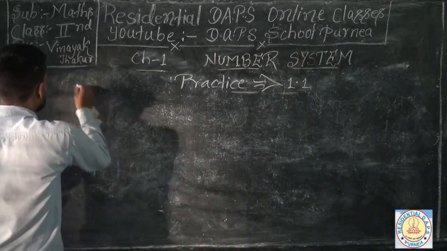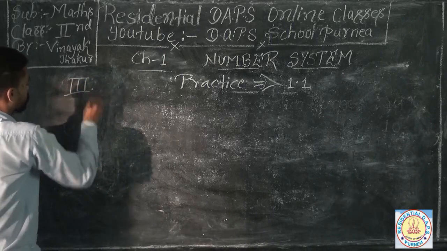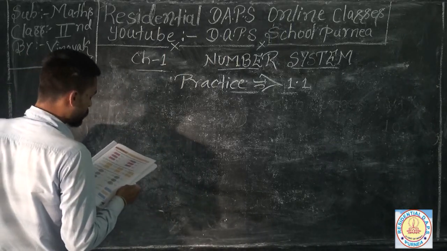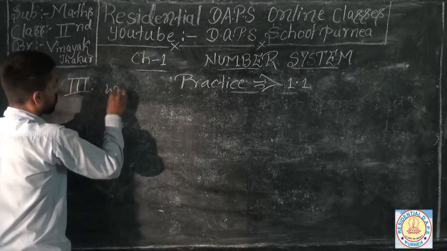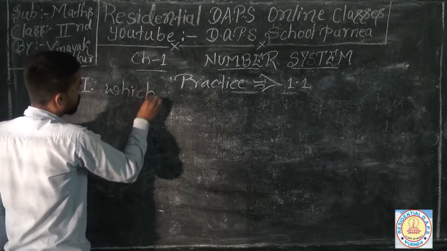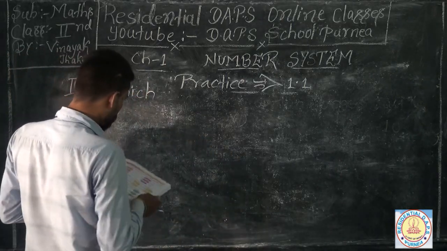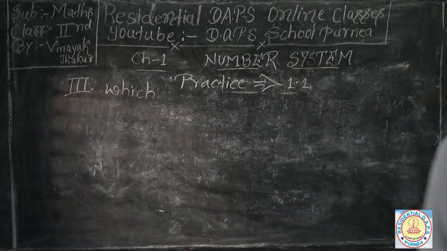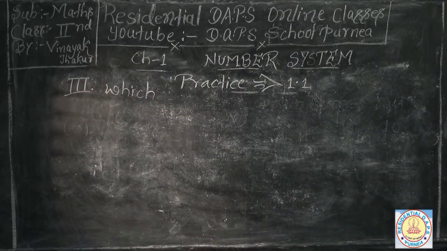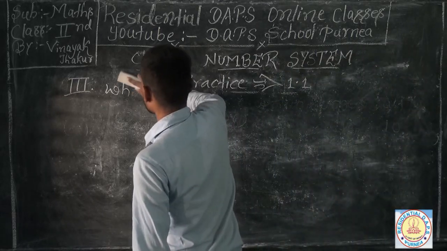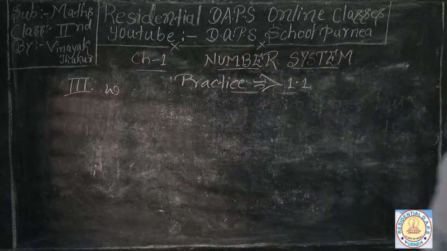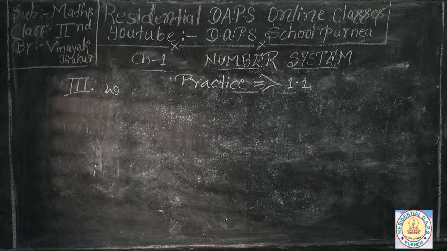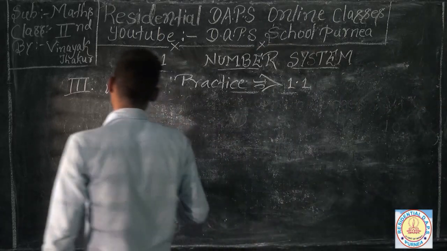Your question says to us, write the number which comes in between. Now you have to find out the numbers which come in between. So which number comes between these two numbers?